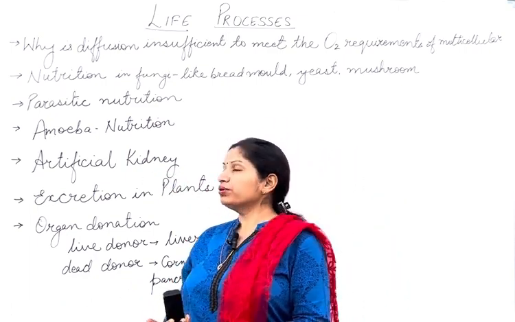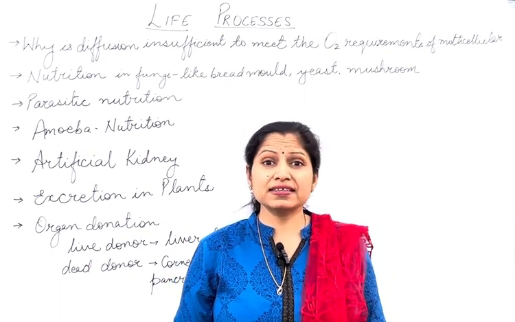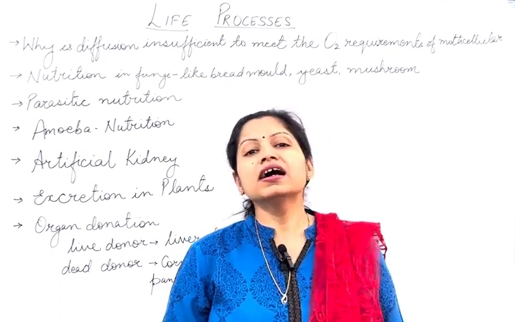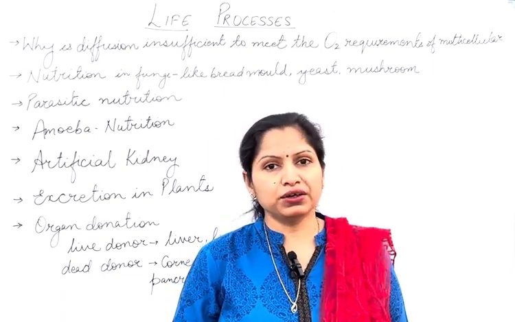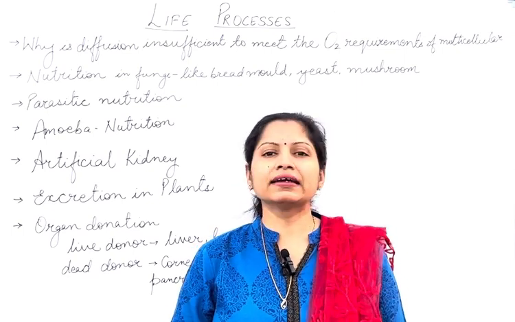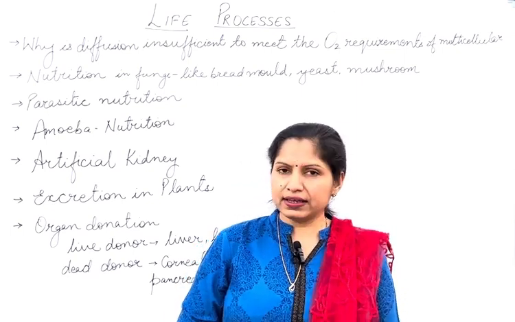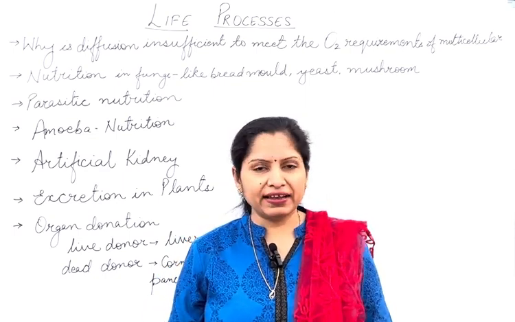Next is about the artificial kidney, also known as hemodialysis. Our kidney performs the function of filtration of blood. Whatever nitrogenous waste is there in our blood is removed by our kidney. But in case the kidney is not working properly, there is kidney failure.